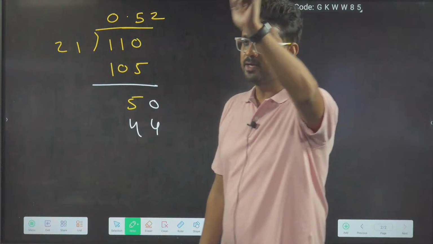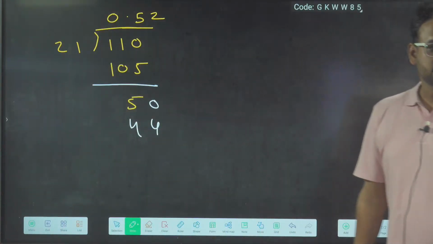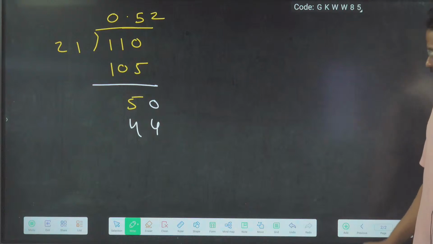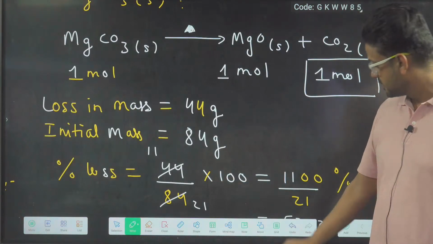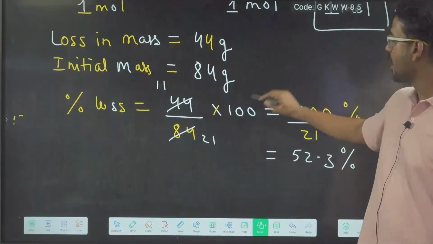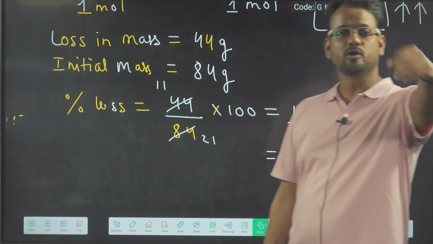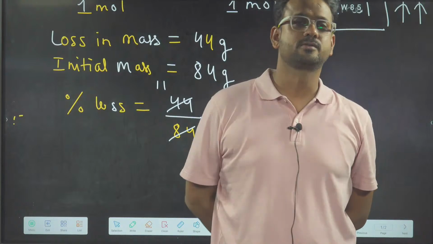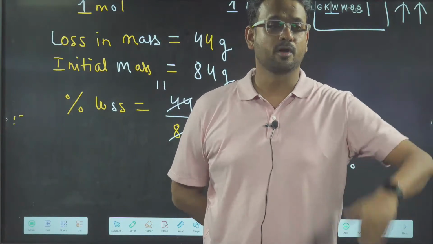Is this okay, everybody? YouTube people, Zoom people? Understood? So how will the percentage be calculated? Gayatri ma'am, how will you get percentage? If out of 40 marks you got 30 marks, then what is your percentage? 30 upon 40 into 100.